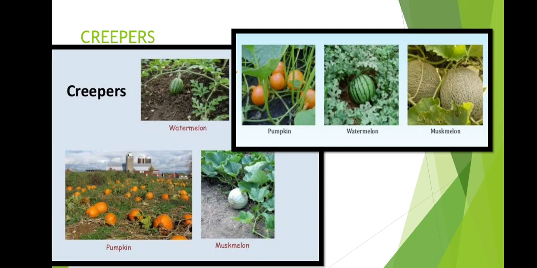Look at these pictures, you can see different creepers. They are creeping on the ground, and the fruits are very much heavy. So, it is not possible for the plant to carry these heavy fruit, and that's why they grow along the ground. Examples you can see the watermelon, pumpkin, muskmelon. So these are some of the examples of creepers.